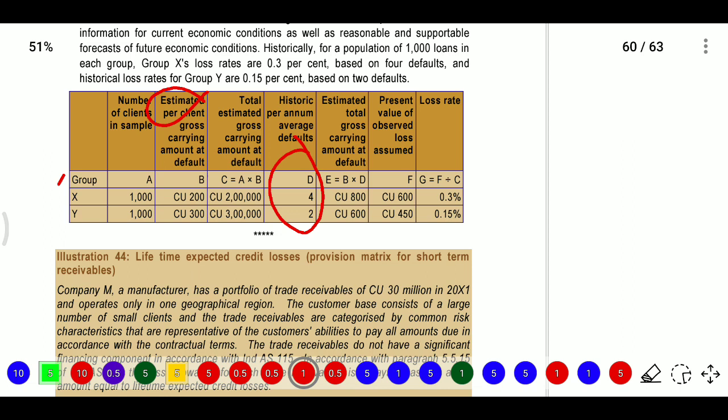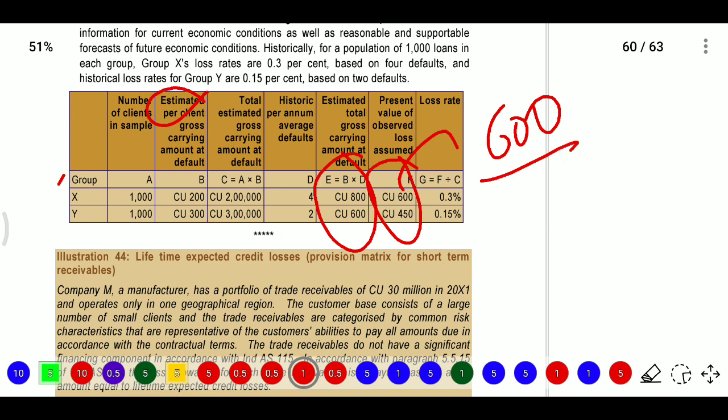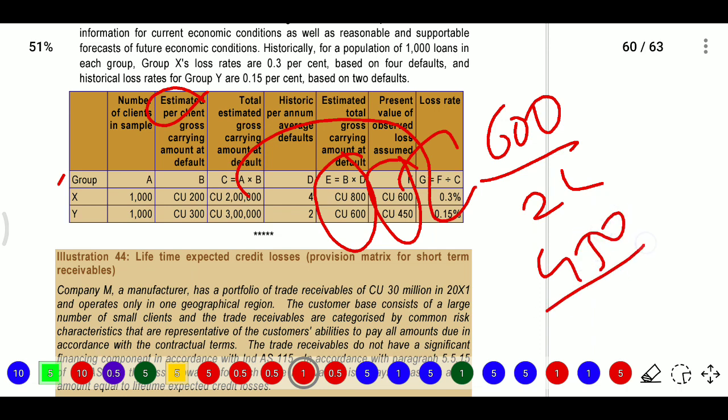So for the new rate, we have the expected default, 800 and 600, whereas the earlier figures were historical. Now they are provided by observing the market. So this 600 divided by 2 lakhs, or 450 divided by 3 lakhs, gives us the loss rate for this year.